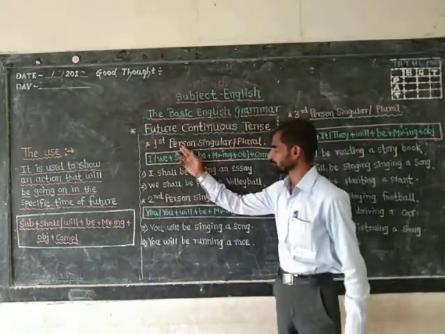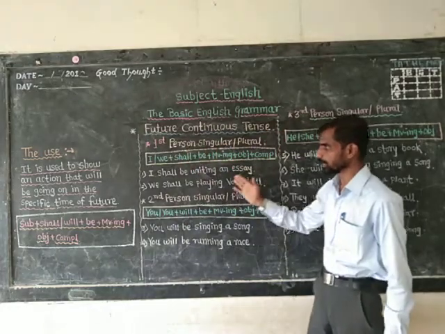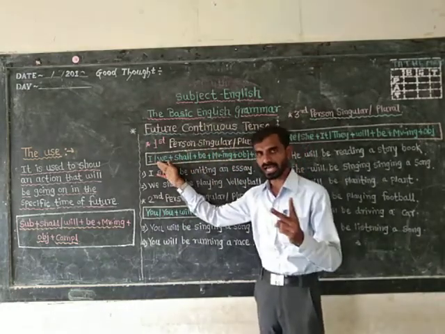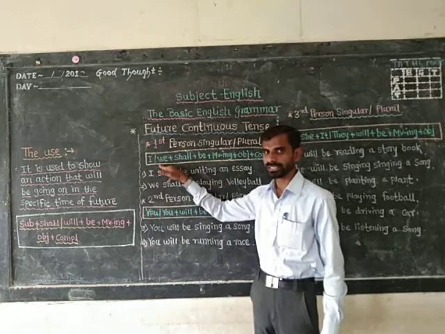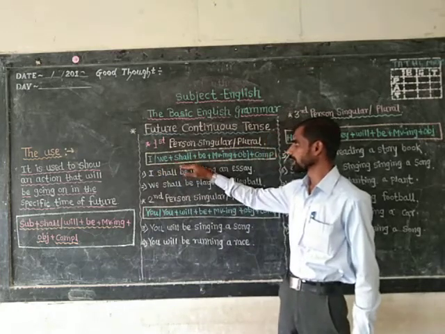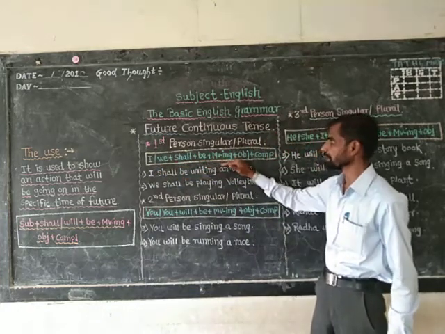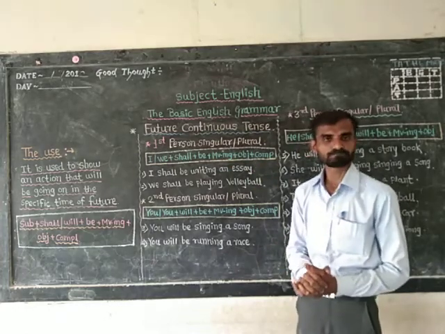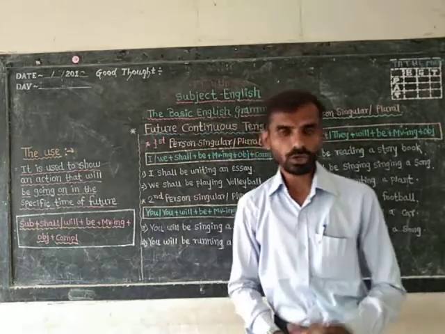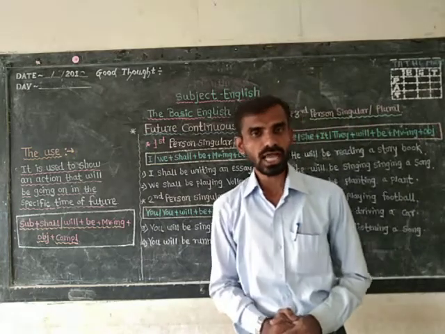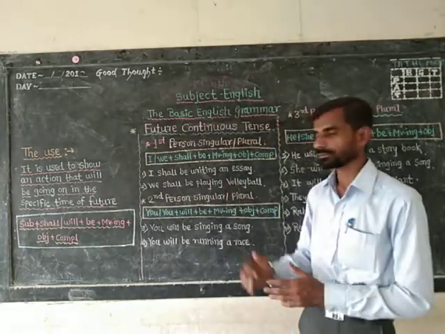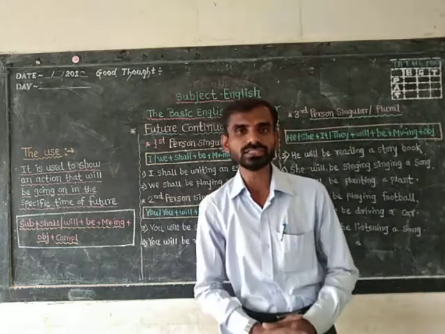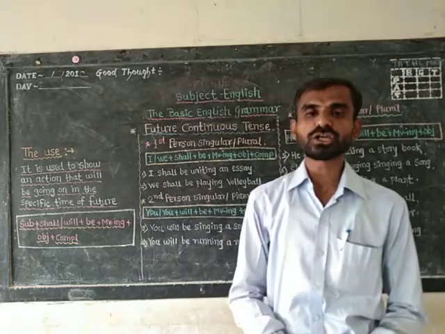Let us see. First person singular and plural, and the subjects are I or we plus shall plus be plus main verb with ing plus object plus complement. Read once again. I or we plus shall plus be plus main verb with ing plus object and complement.